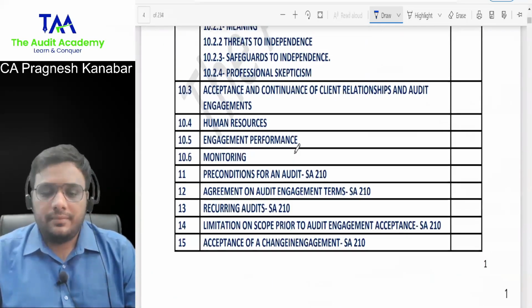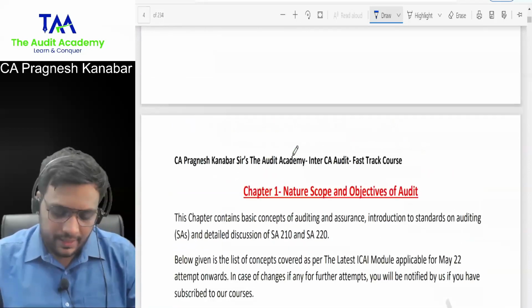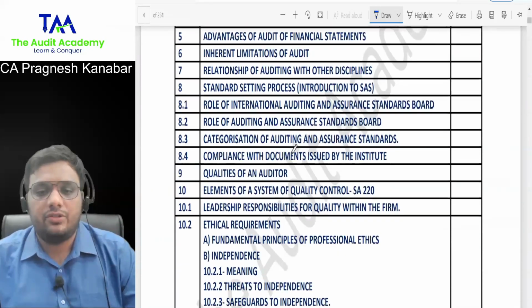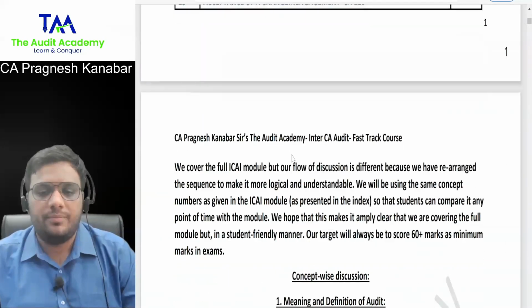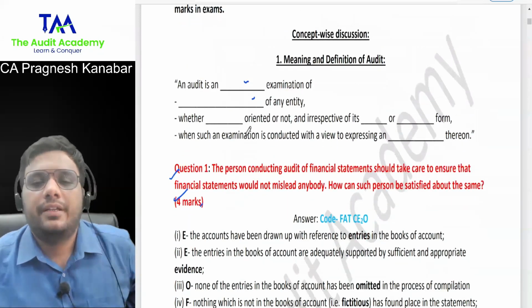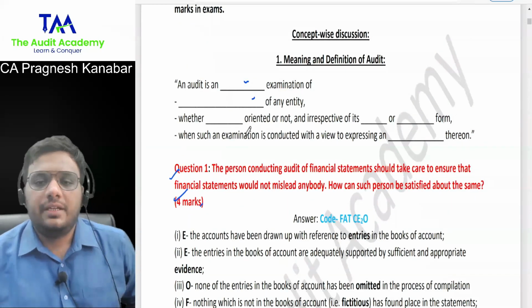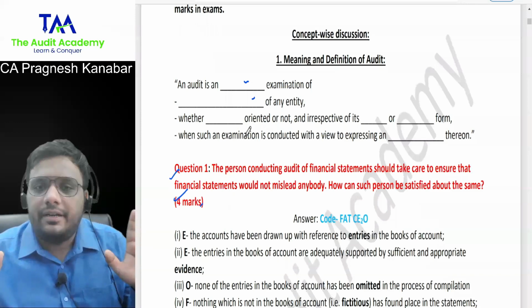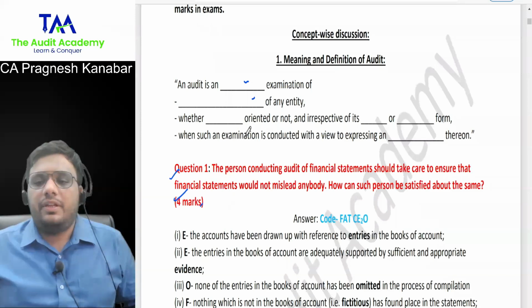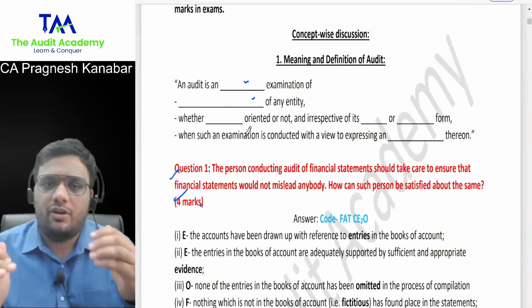Chapter number 1, nature, scope and objectives of audit. So the very first concept, I told you, just think about one concept at a time. Don't look at the full chapter. The very first concept is meaning and definition of audit.